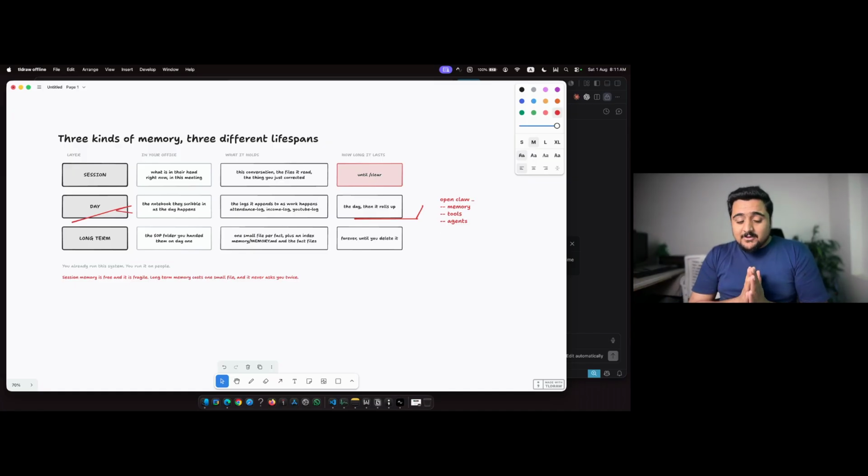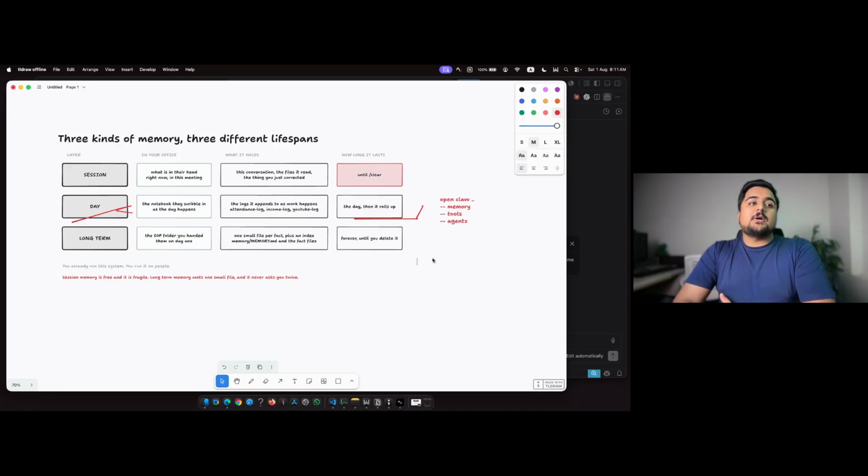Maybe there is something else as well from a research perspective, but as an agency, we are dealing with all of these things in our daily life. We are implementing this stuff. OpenClaw was the first one to bring the major concepts of it into the agentic world. So if we talk about the daily memory, what happens is you can define this in a rule.